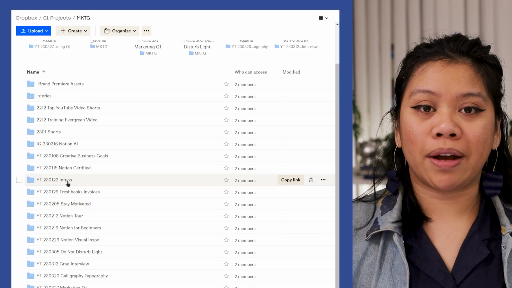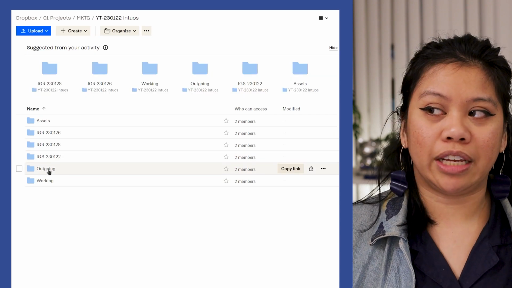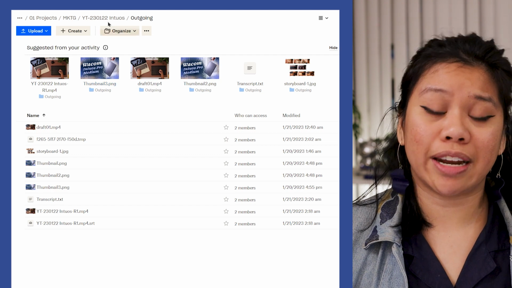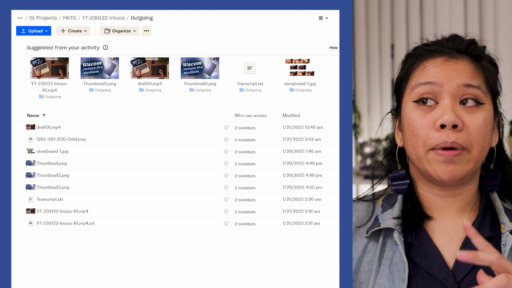I do use Dropbox with my Notion because that's where I can keep my motion files. I can access it on my phone and download files and images very quickly and easily. But if you don't have something like Dropbox or aren't using some sort of file management system, you could use Notion, but I don't know how easy it would be for you to get the files that you need.